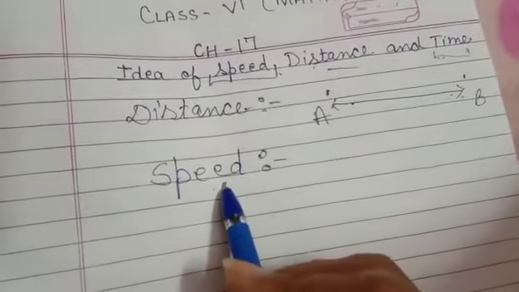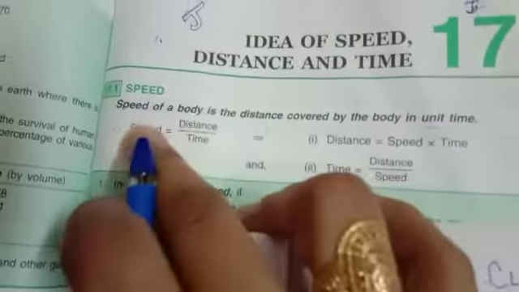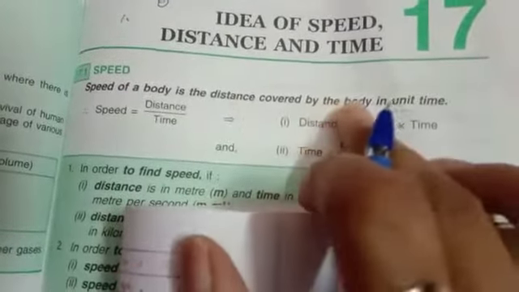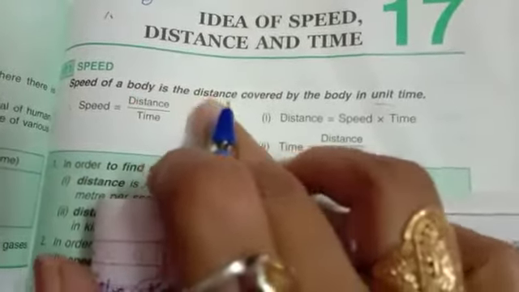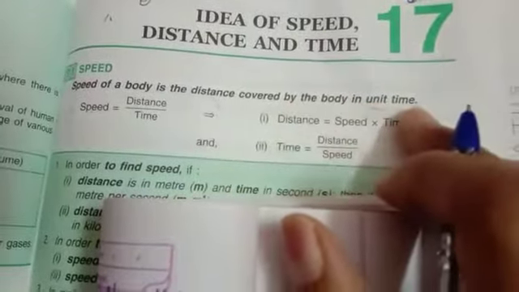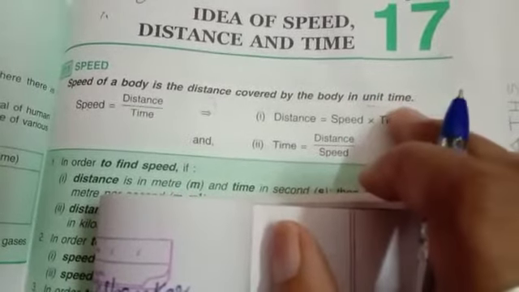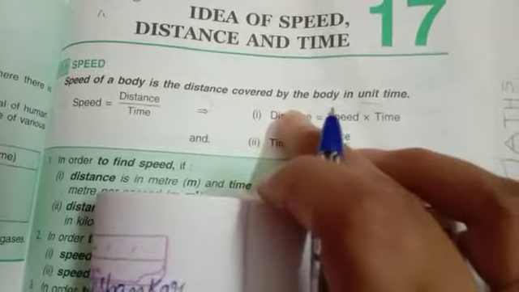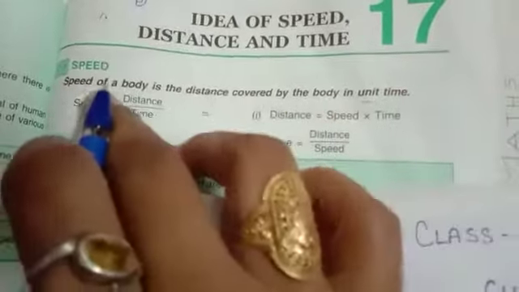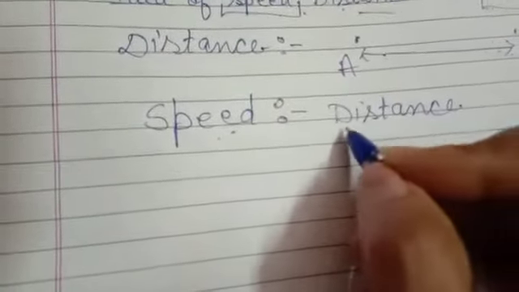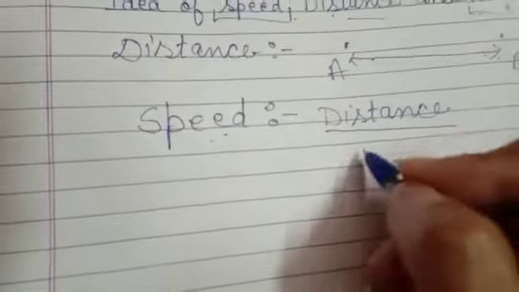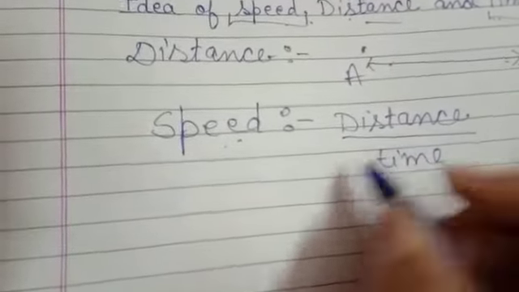The speed of a body is the distance covered by a body in unit time. It means how much distance a body is covering in unit time. Unit time, you can say, is 1 second. How much distance a body is covering in a unit time is called speed. So mathematically we write it as distance in unit time, that is per unit time, distance over time is called speed.